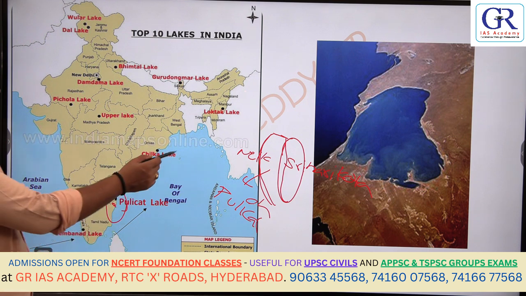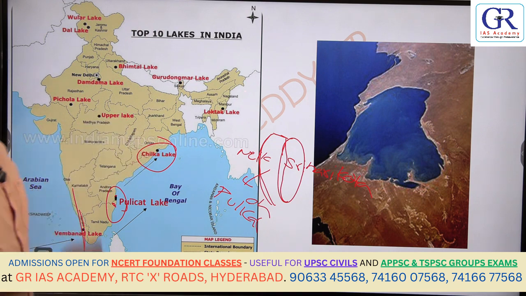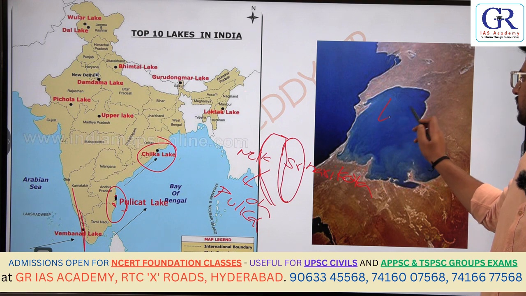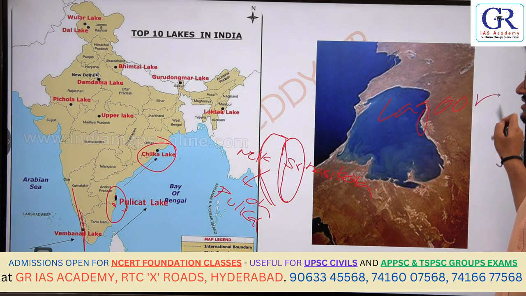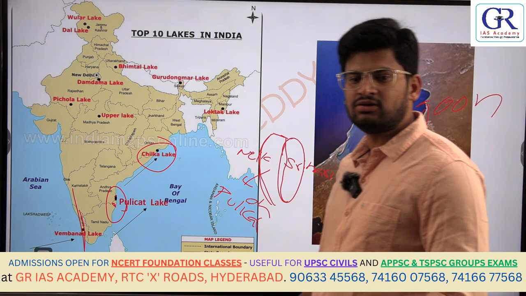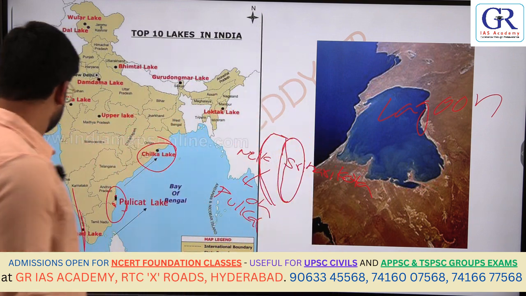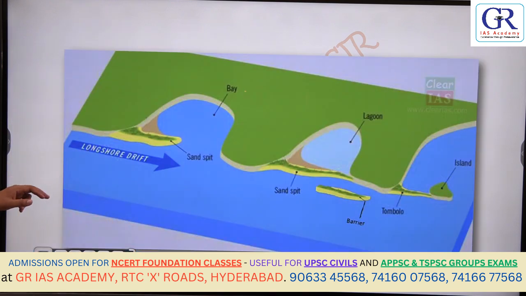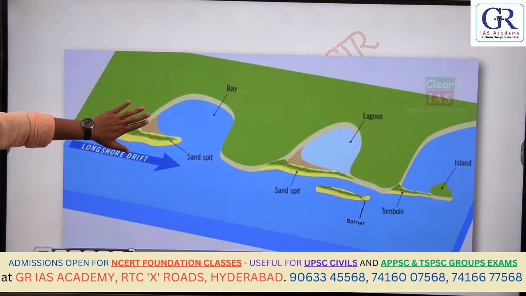So Pulicat Lake, Chilka Lake, and Vembanad Lake are examples of which type of lake? Lagoon lake. What is a lagoon? The enclosed part of the ocean by the deposition of sand and gravel. You can see the normal part.